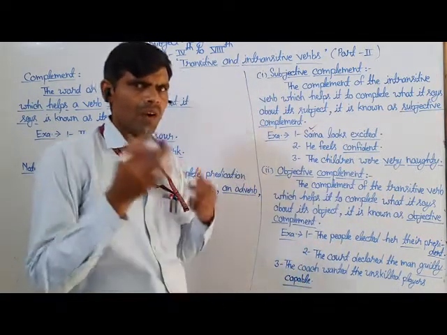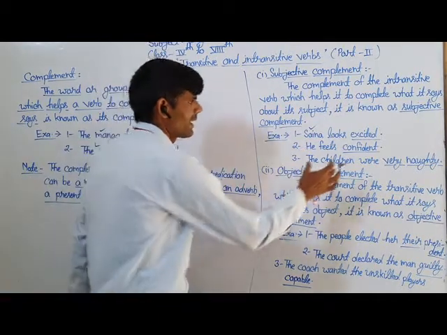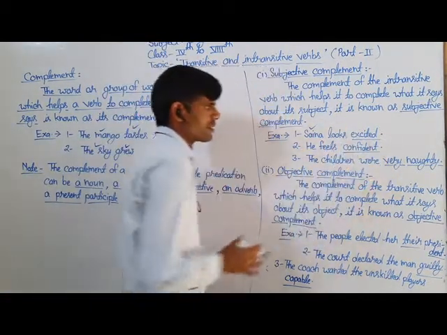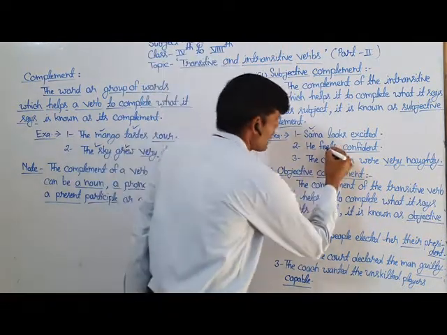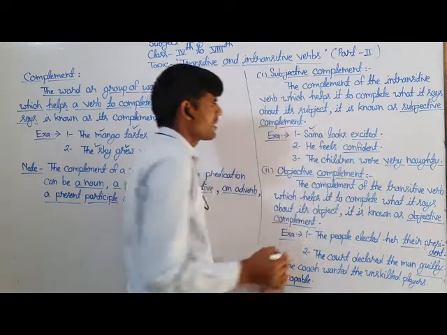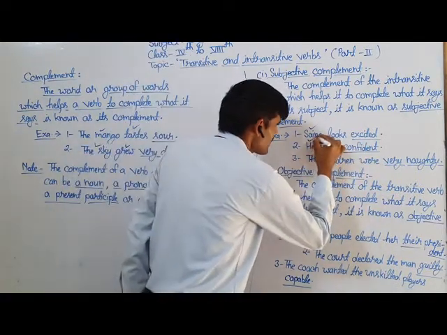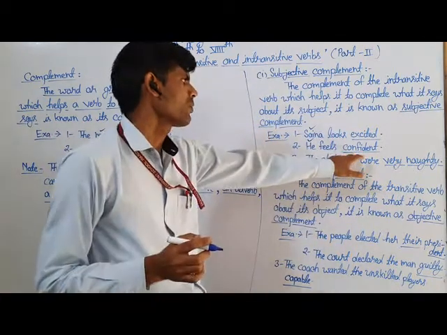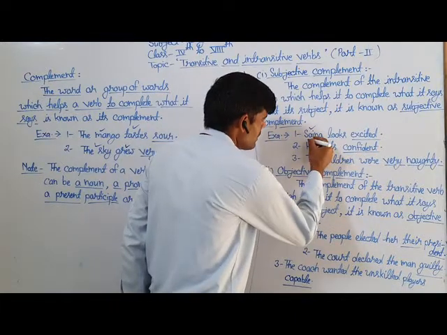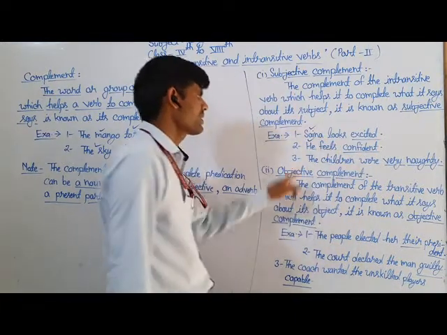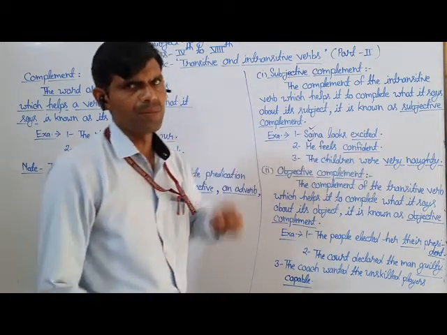To know more about it, we have to see the second example, and that is: he feels confident. Here the underlined word confident is a subjective complement because it comes after its verb of incomplete predication feels and it says something about its subject he. The underlined word is a complement which gives additional information or description about its subject he, so it is known as subjective complement.